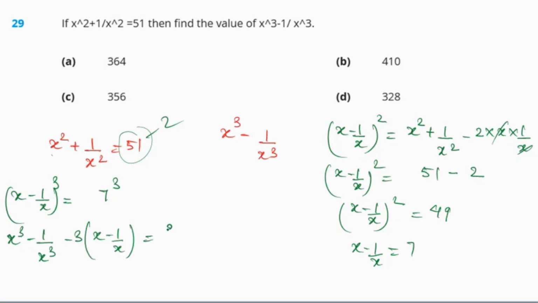And 7 cube is what? 343. So x cube minus 1 by x cube, we need to figure it out. So we will leave it like this, and minus 3 times x minus 1 by x, we are going to get 7 cube, which is 343.